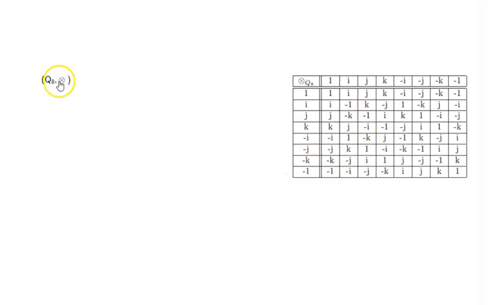That is why I put this in a circle. i square is minus 1, j square is minus 1, k square is minus 1, minus i times minus i is minus 1, minus j times minus j is minus 1. So go through this and you will understand the rules of multiplication in the quaternion.